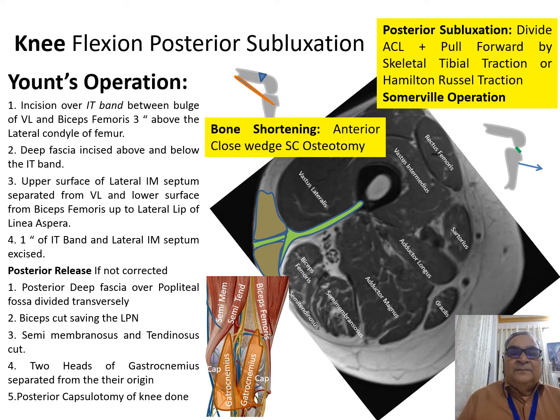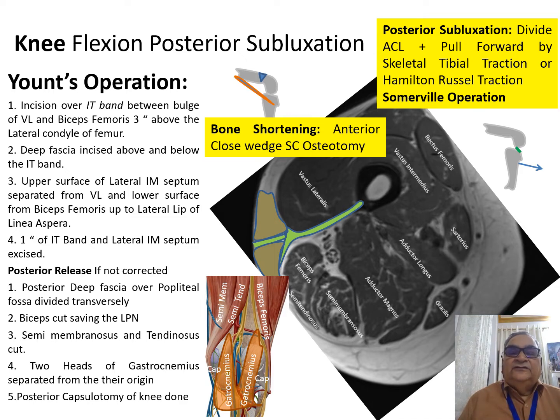From the anterior gap, you remove the vastus lateralis from the anterior surface of the lateral intermuscular septum right up to the linea aspera, and from the inferior gap in the deep fascia below the iliotibial band, you remove the biceps and the lateral popliteal nerve right up to the lateral lip of the linea aspera. Then you hold the iliotibial band and the separated lateral intermuscular septum right up to the lateral lip of the linea aspera, and you divide 1 inch of it. This is the Yount's operation.